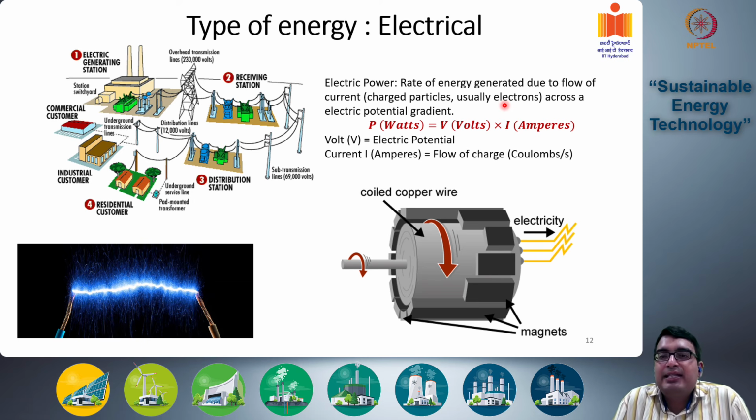Primarily, power equals voltage times amperes, volts times amperes. So what is joules per second? If one unit of electrical charge moves through one unit of electrical potential, volts, then it becomes power, watts, joules per second. So volt is the electrical potential, and current is the flow of charge in coulombs per second. That gives you the electrical power generated by this electrical flow.